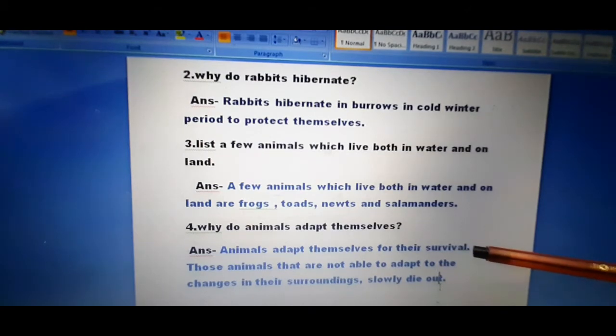And here is the answer of 4. Animals adapt themselves for their survival. Those animals that are not able to adapt to the changes in their surroundings slowly die out. So I am giving you 5 minutes for writing. So start writing this question in your notebook.